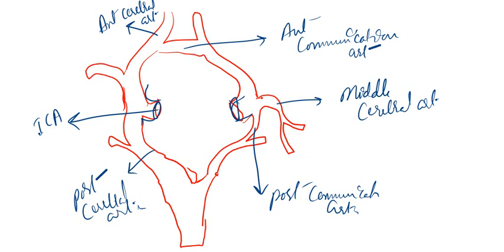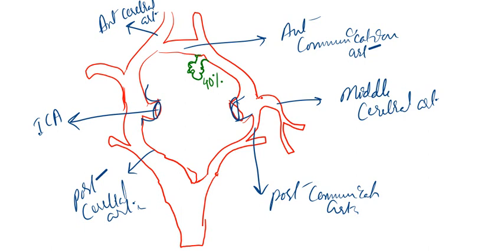It is the junction of the anterior communicating artery and the anterior cerebral artery here. This is the most common site for berry aneurysm. What percentage does it form? Something like 40% of all the aneurysms occur at this point.